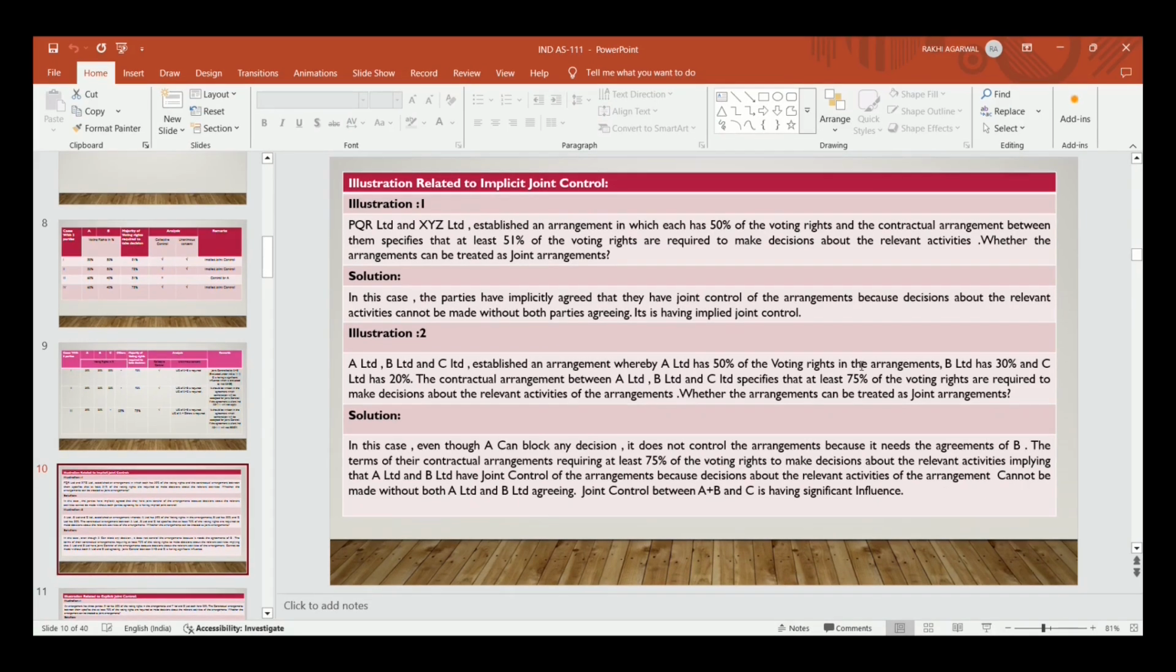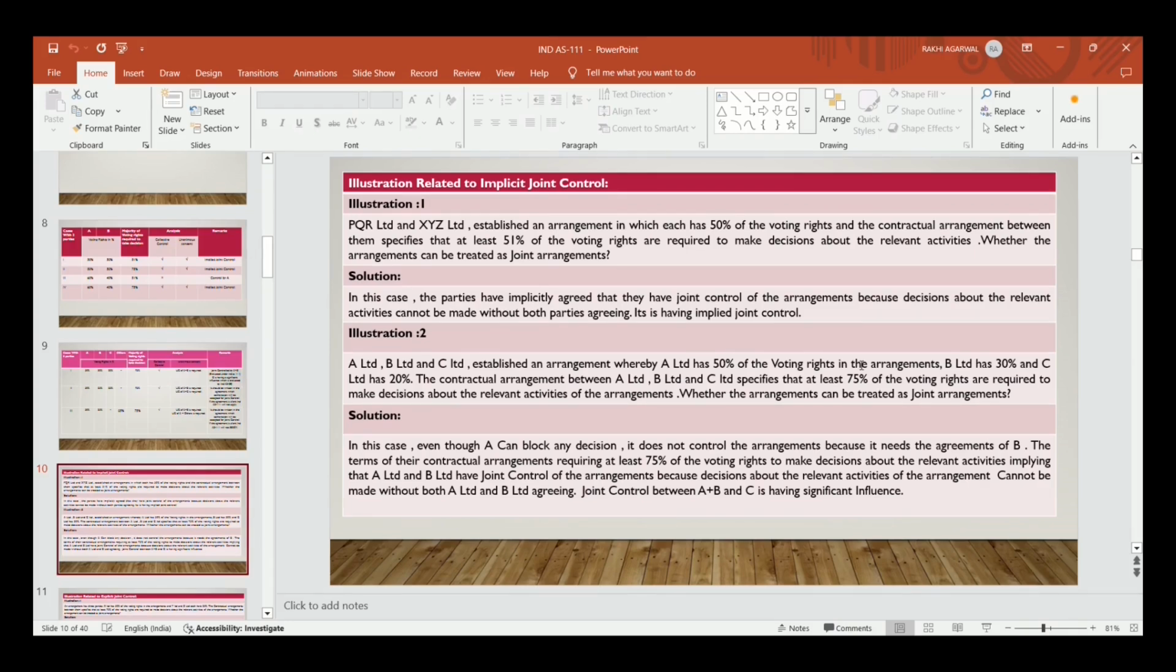Another illustration is a case of 3 parties. Suppose A Limited, B Limited, and C Limited establish an arrangement whereby A Limited has 50% of the voting rights of the arrangement, B Limited has 30%, and C Limited has 20%. We have discussed this example in the 3 parties concept. Though A has majority rights, still he is not able to take a decision individually, because in order to pass any decision on the relevant activities, the majority vote required is 75%.